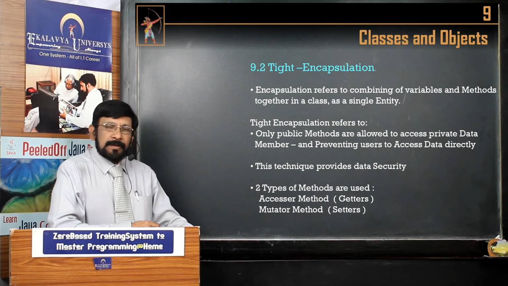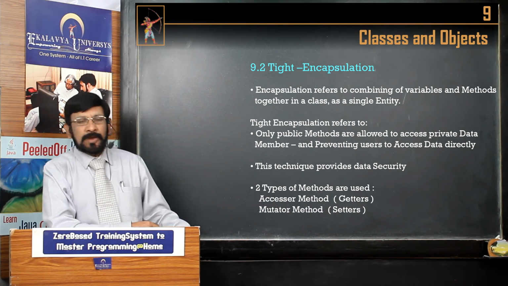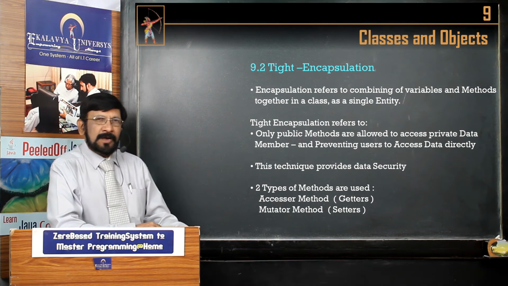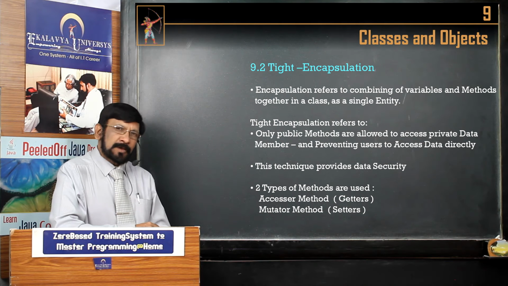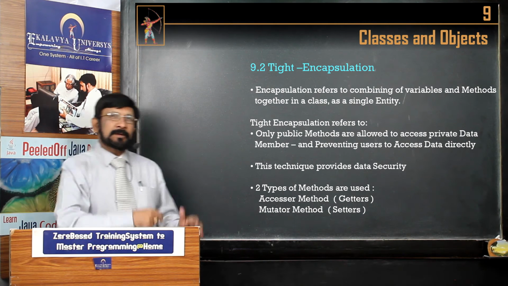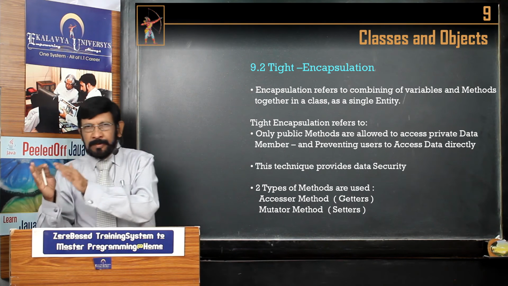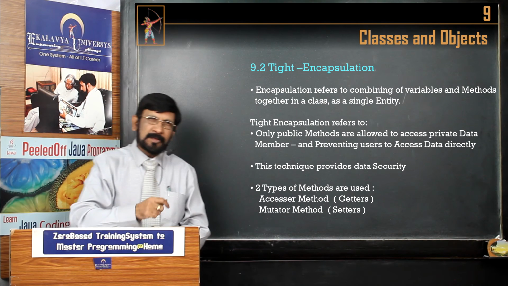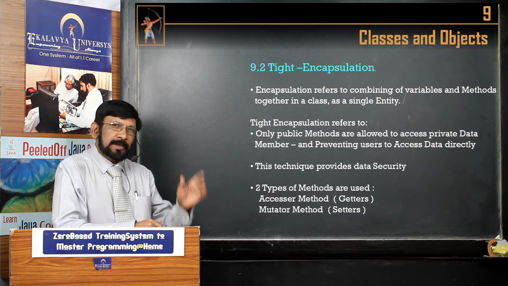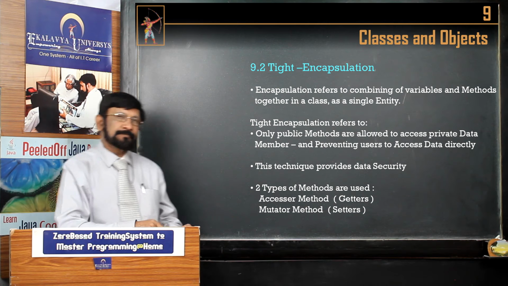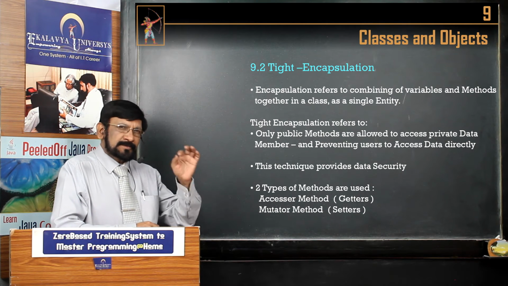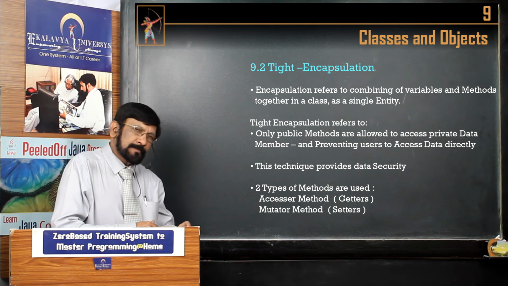Hello friends. Now let us take up concept number 9.2, tight encapsulation. In the previous concept, I explained encapsulation. Encapsulation is meant for integrating data members and member methods of a class as a single identifiable entity with a unique name. Now, tight encapsulation provides the safety and security of data.